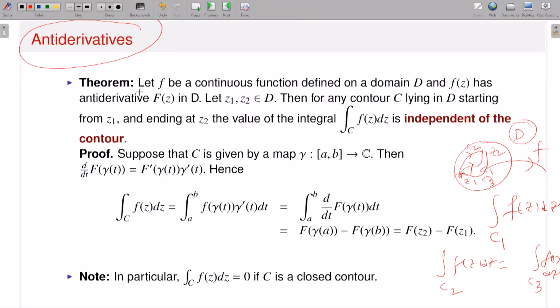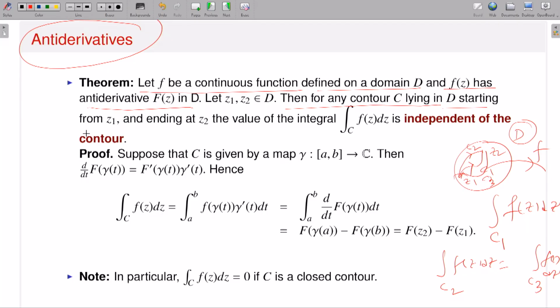This kind of question I have already discussed in my last lecture. Now the antiderivative plays a crucial role here. What is the crucial role? Look at the statement of the theorem. It says that suppose you have a continuous function defined on the domain D, and suppose small f possesses an antiderivative, that means there exists a capital F defined on my domain D such that capital F prime is equal to f.